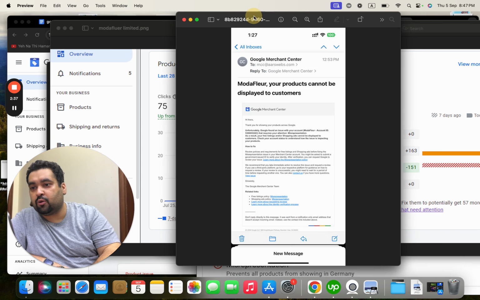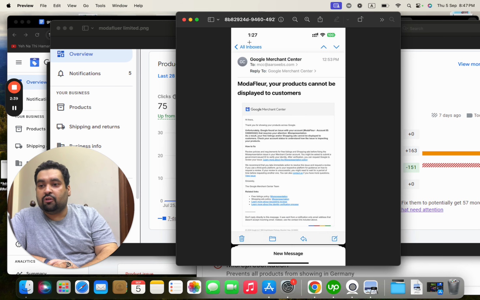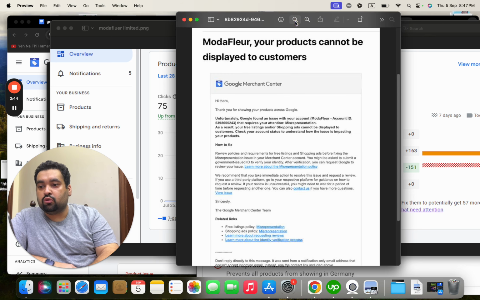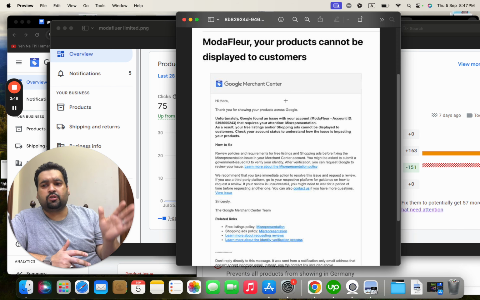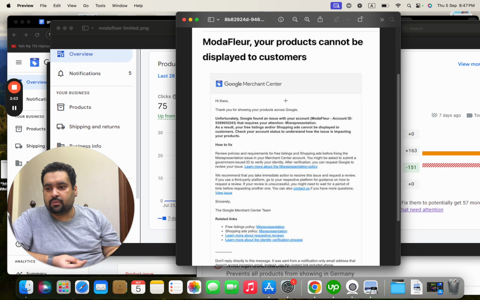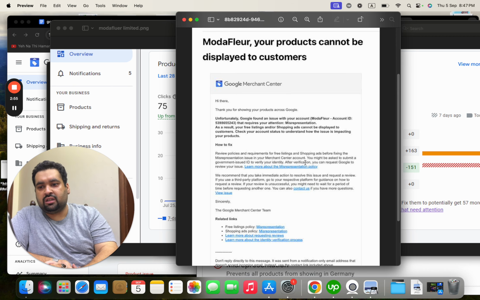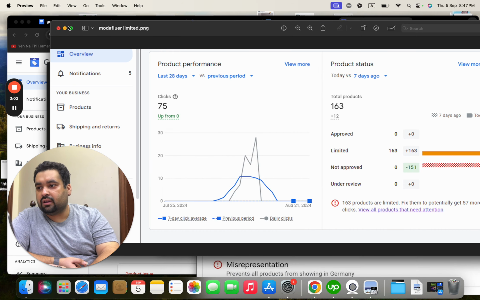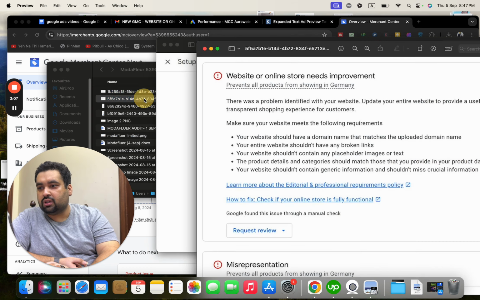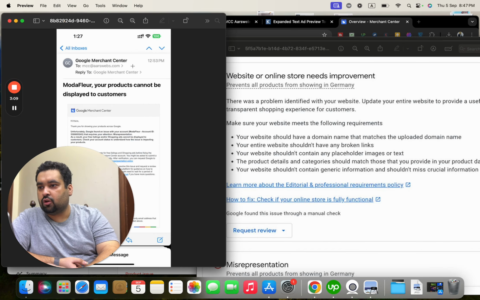But what actually happened was we got an email over here which explained to us that unfortunately Google found an issue with your account, and that causes misrepresentation, so free listings and shopping ads cannot display. So we do not have our free listings enabled, nor our shopping ads enabled, and they also asked us to submit your government issued ID card. So these things were running in parallel for our account. I'm going to show you step by step what things we did and how we got it sorted out.